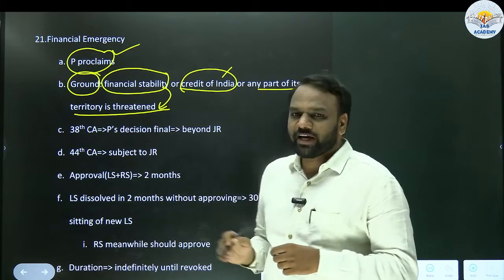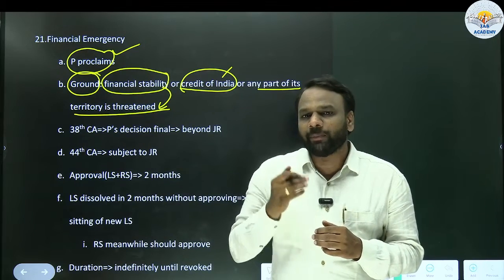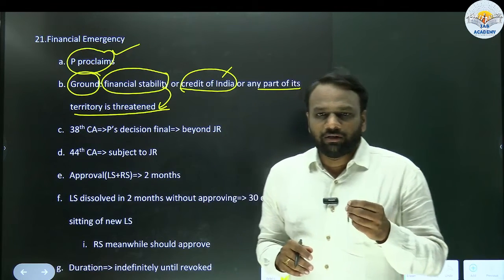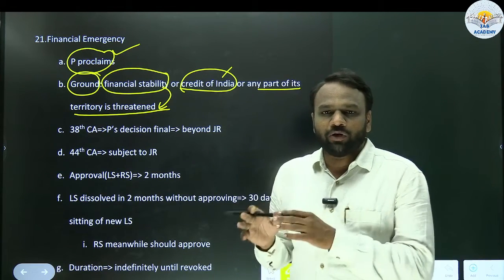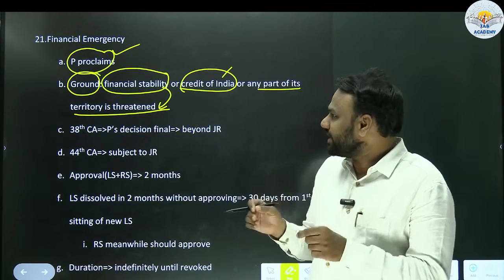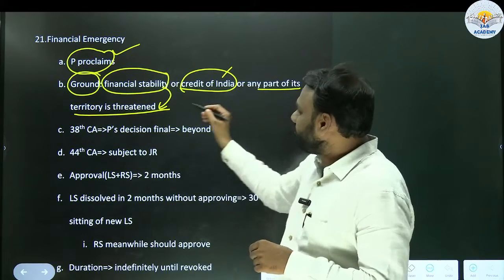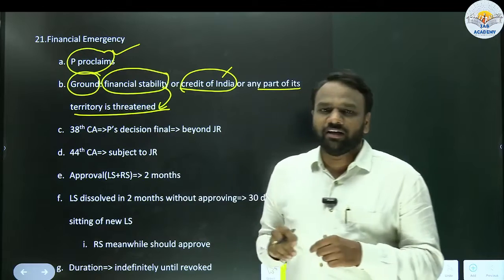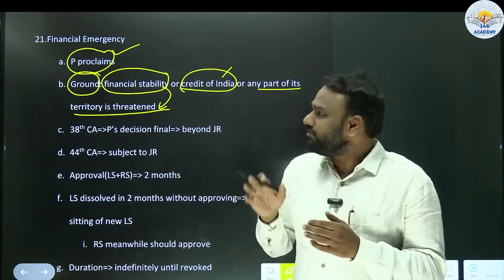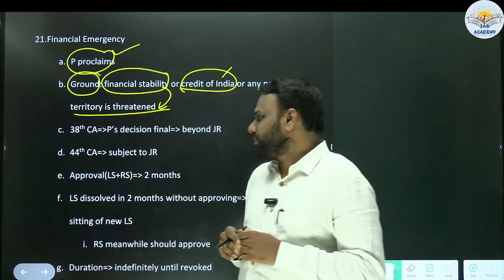Similarly, what is the credit of India being threatened? For example, India has taken a loan, but now it is unable to repay the loan. It means the credit of India is threatened. Or we can take another scenario wherein India wants a loan, but none are willing to come forward to lend to India. At that time also, we consider that there is a threat to the credit of India. So in these situations, and also when any part of the territory of India is threatened, in all these three cases, a situation arises wherein we have to declare financial emergency, and the president will do the same.